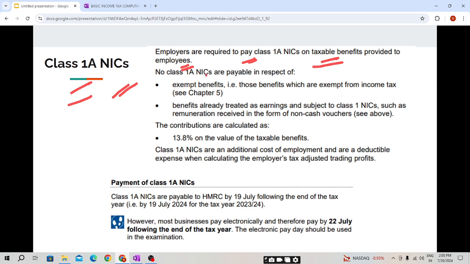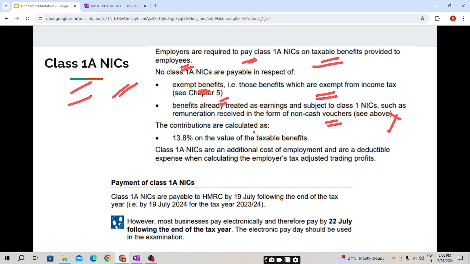No class 1A NIC is payable in respect of exempt benefits, because exempt benefits will not be taxable. That is those benefits which are exempt from income tax. We have seen in chapter 5, gifting of one mobile phone, some canteen meals, etc. Benefits already treated as earnings and subjected to class 1 NIC, such as remuneration received in the form of non-cash vouchers, will not come under class 1A NIC; they will be covered under class 1 NIC.